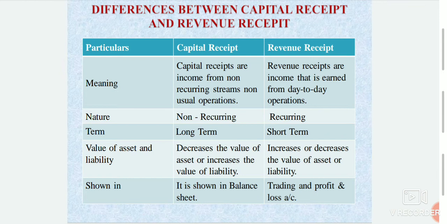Then nature. Capital receipts are non-recurring. They do not occur again and again, so they are of non-recurring or irregular nature. Then revenue receipts are of recurring nature, because they occur repeatedly, so they are regular and recurring. Then term: capital receipts are long term, and revenue receipts are short term.